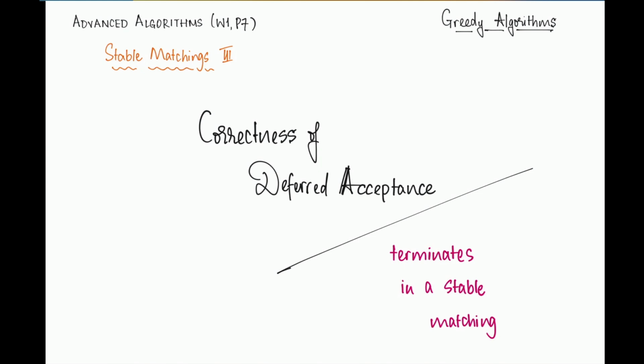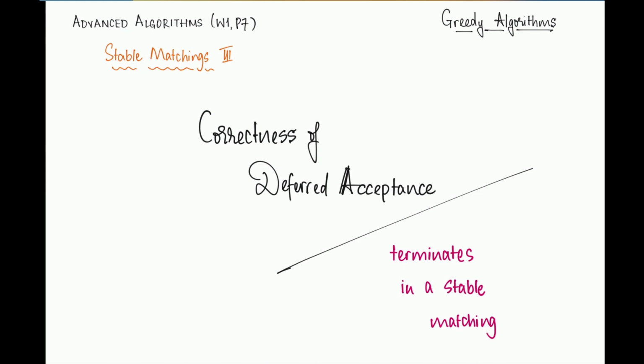And finally, we want to argue that this matching is stable. So that was our goal, to avoid blocking pairs altogether. So those are the 3 things that we are going to try and establish in this video. Before we dive into the proofs though, let me make a quick historical remark here.